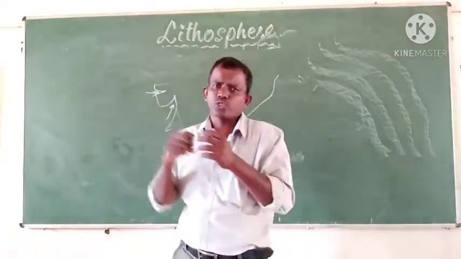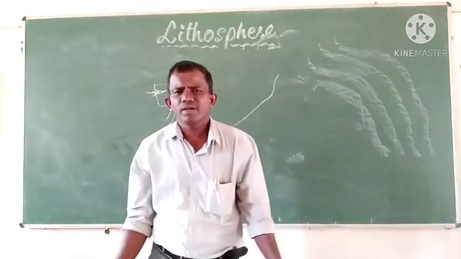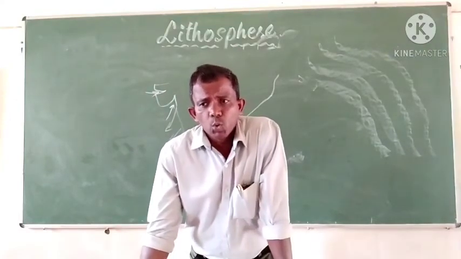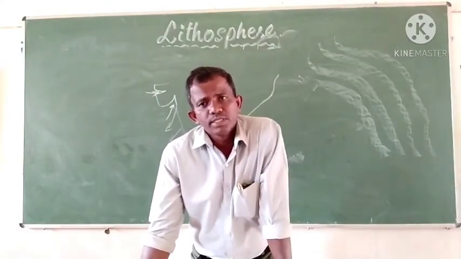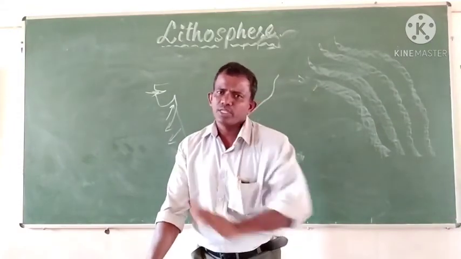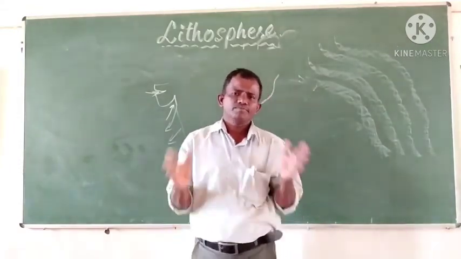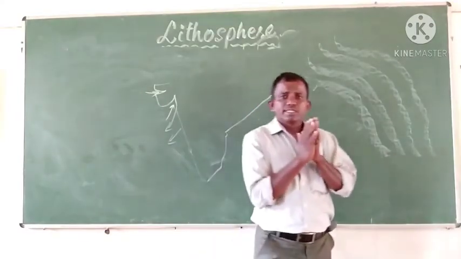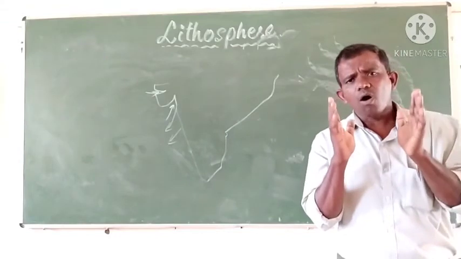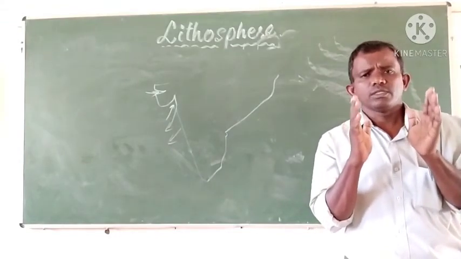Along the coast, you can see a number of different landforms like beaches, lagoons, cliffs, sea caves, sea arches, sea stacks. These are the major landforms formed by the sea waves.